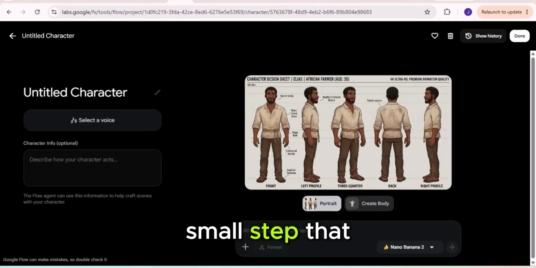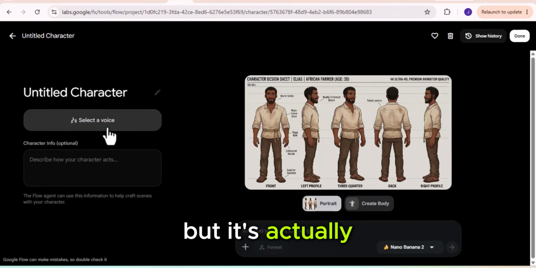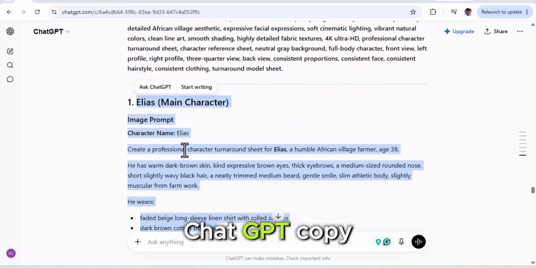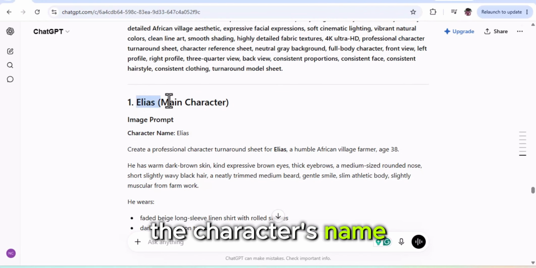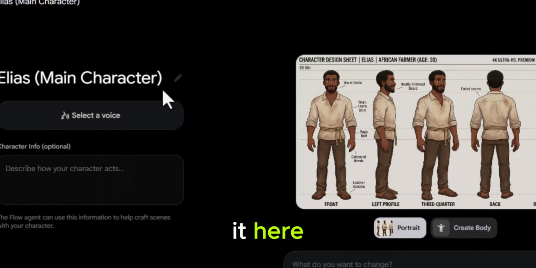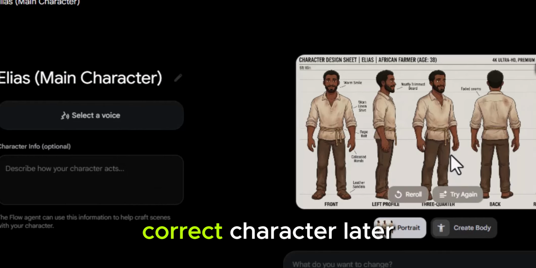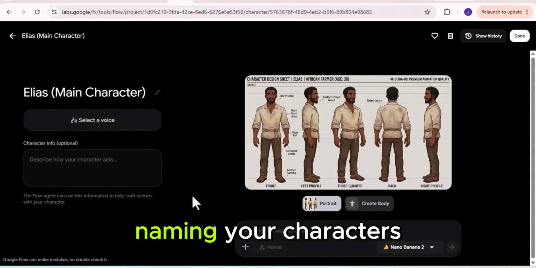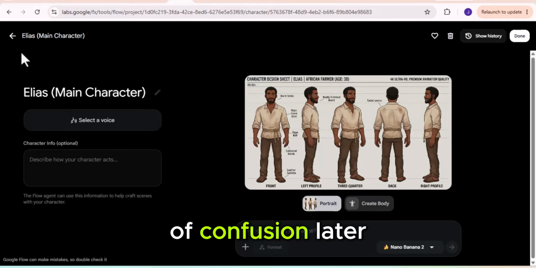Now there's one small step that many beginners skip, but it's actually very important. At the top of the character sheet, you'll see a place where you can rename the character. Go back to ChatGPT, copy the character's name, return to Google Flow, and paste it here. This helps Google Flow recognize the correct character later, when we start creating our videos. Trust me, naming your characters now will save you a lot of confusion later.